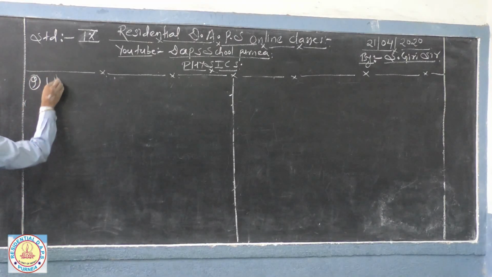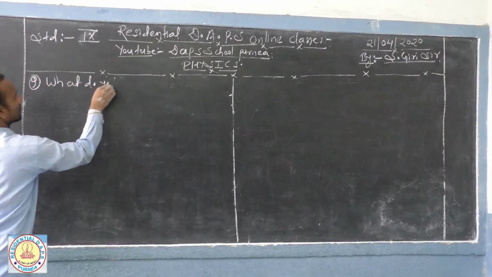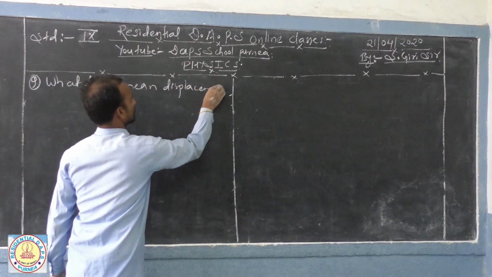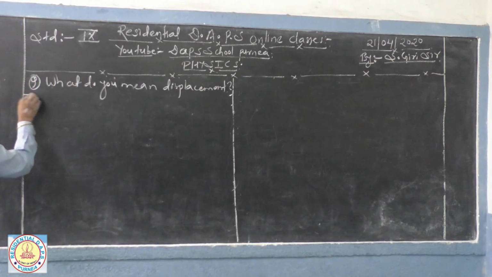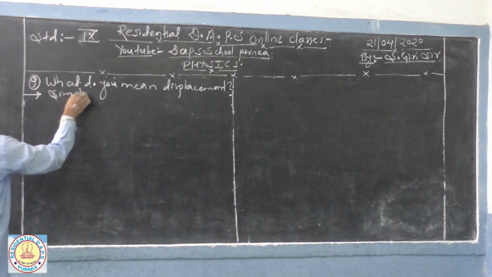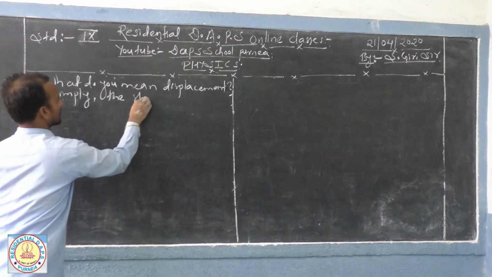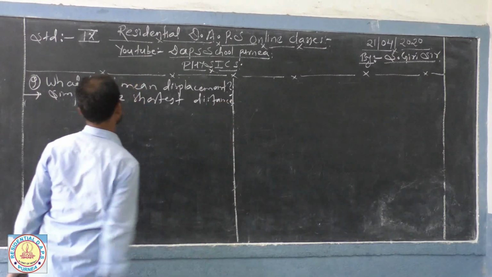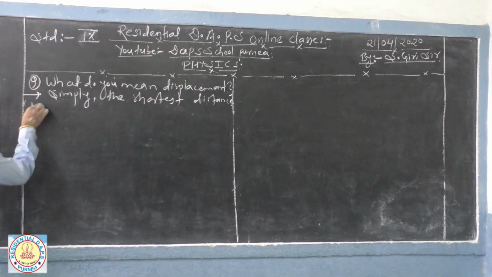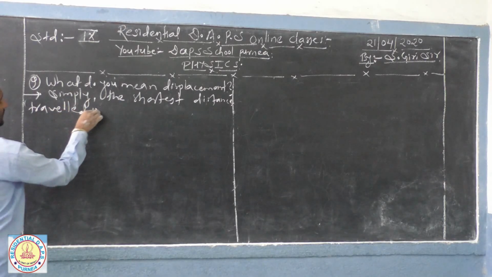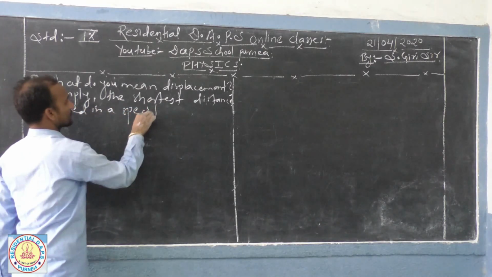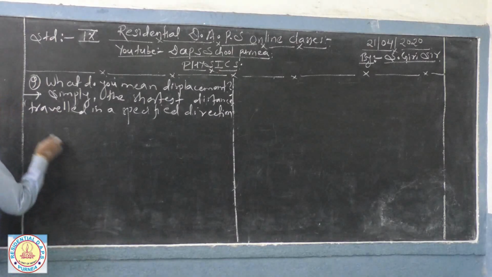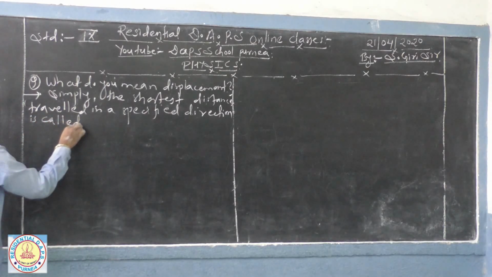Now, number 2, what is meant by displacement? Simply, the shortest distance travelled in a specified direction is called displacement.